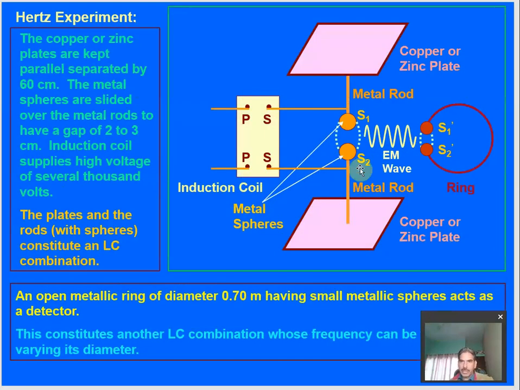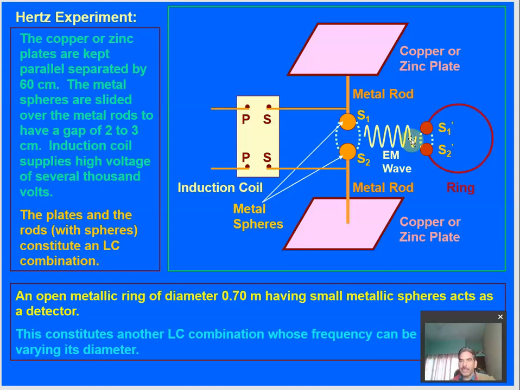This spark is quite bright whenever these two spheres are parallel to these two spheres, or we can say these two spheres are along the direction of variation of the electric field, or in other words, these two spheres are in a direction perpendicular to the magnetic field. The magnetic field is coming out and going in between the two spheres, perpendicularly. So these two spheres are perpendicular to it. So maximum spark is seen whenever these two spheres are parallel to these two spheres, because the electric field is along the same direction.